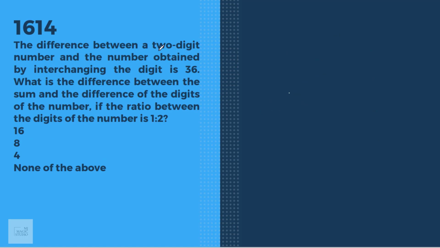The difference between a two-digit number, let it be xy, which is written as 10x plus y, and the number obtained by interchanging the digits, that would be yx, that is 10y plus x. The difference between these two is 36.